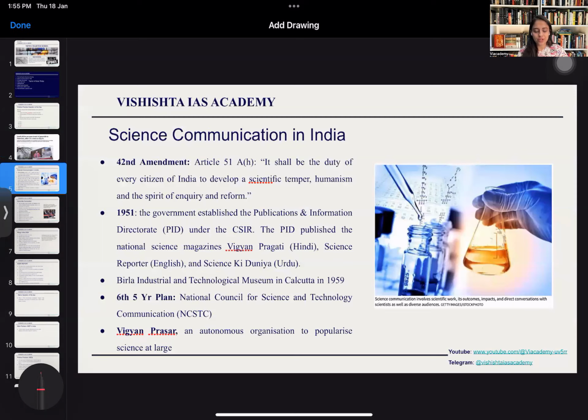We'll move on to our first news of the day, which is science communication in India. There was an article in the Hindu yesterday, which talked about how science communication in India is lacking. Now, what is science communication? It involves, in general, knowledge dissemination about the recent scientific works and impacts, where you can directly contact the people who are in this field, and, in general, spreading of knowledge about science.